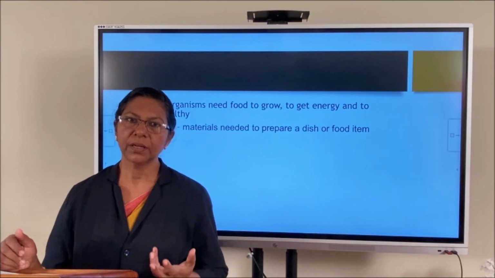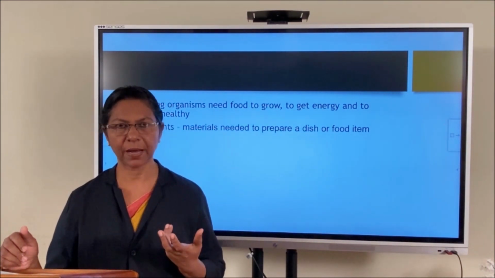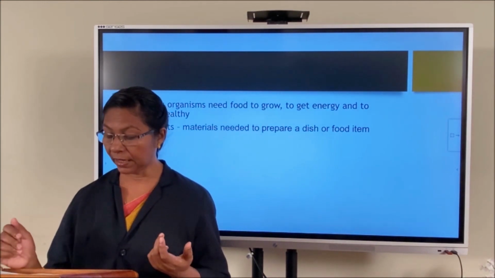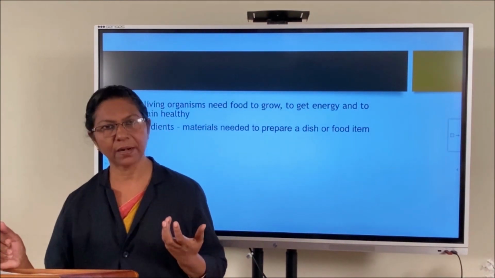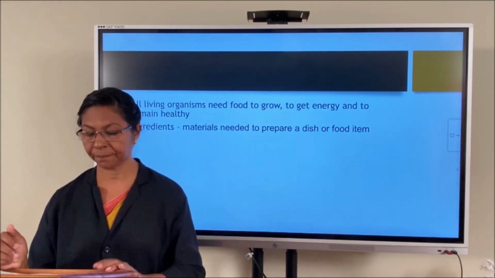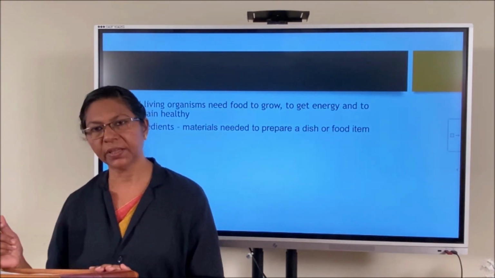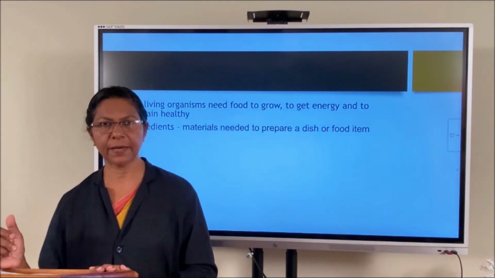Sugar cane, the edible part is its stem. Ginger, the edible part is its stem. Brinjal, its fruit is the edible part. Like that, different edible parts are there. Take one food item, brinjal curry. What are the ingredients needed for making brinjal curry?